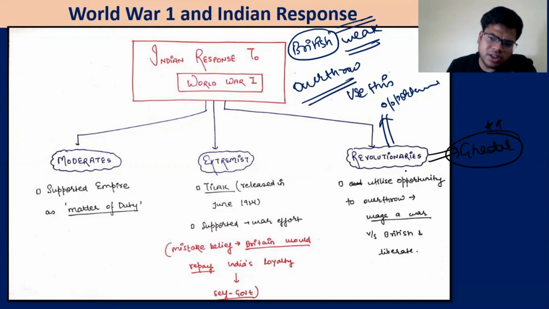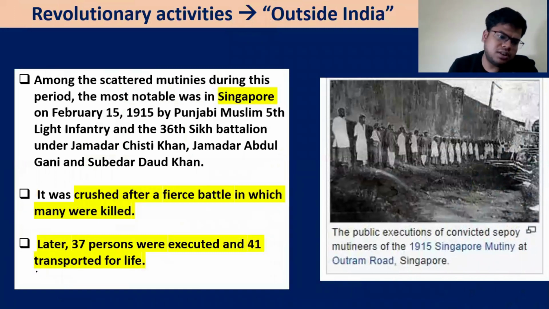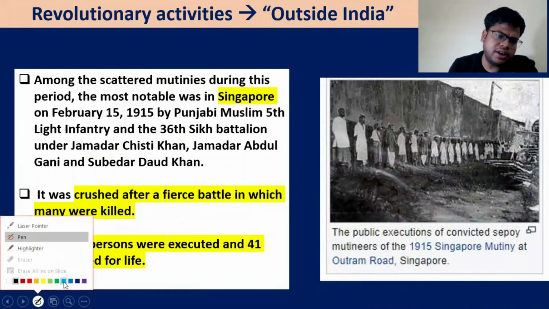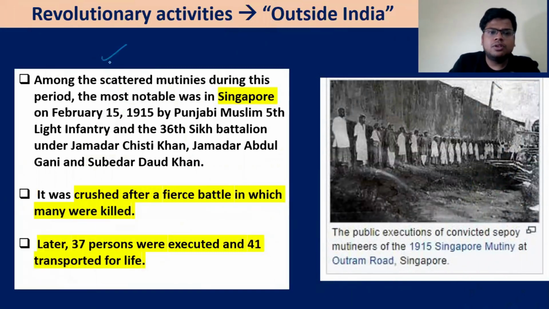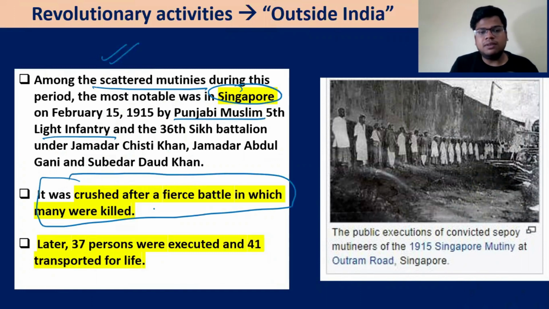The Ghadar movement was not the only reaction. Along with that, a few mutinies also happened, trying to overthrow the British Indian state. For example, there was revolutionary activity outside India. You can see in Singapore, very famous, a lot of scattered mutinies happened. One of the most notable was in Singapore by the Punjabi Muslim 5th Light Infantry. It was crushed after a fierce battle in which many were killed.